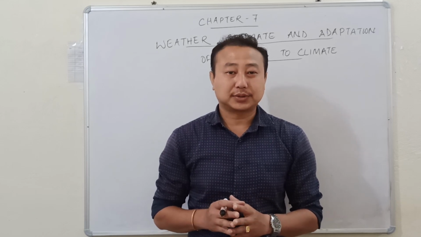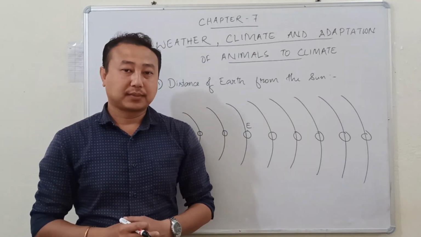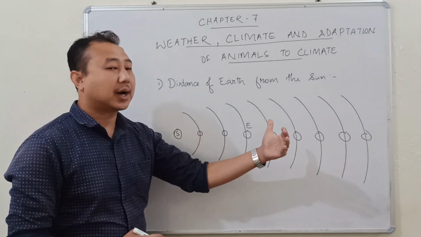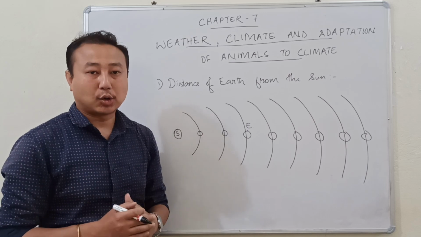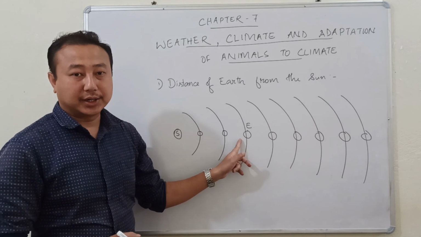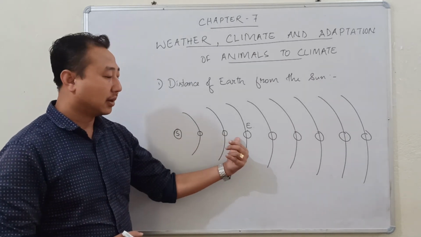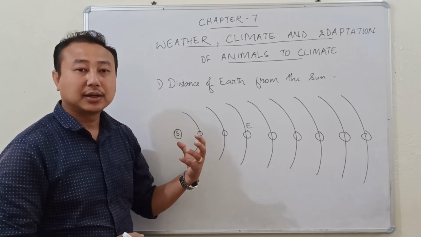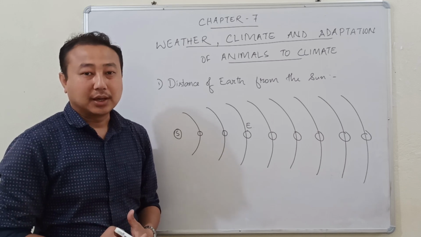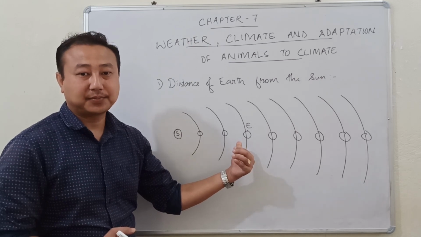This is because of 3 main reasons. In our solar system, the Sun lies at the center, and the other planets are arranged in an orbit revolving around the Sun. The position of the Earth and the distance of the Earth from the Sun is sufficient to obtain a particular amount of sunlight and solar heat radiation. The heat energy that is received by the Earth is sufficient for sustaining life.